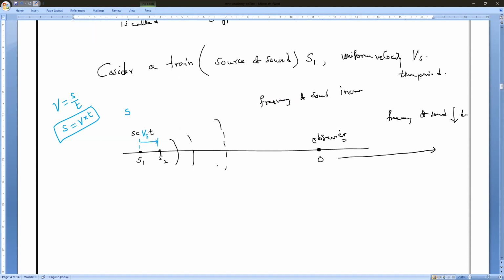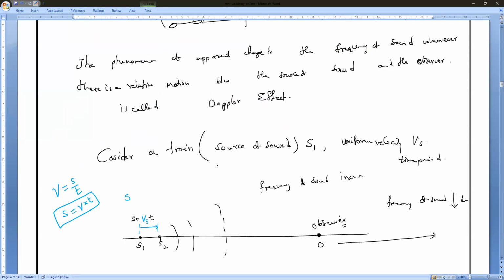So this is relative motion. Here the observer is constant and the train is moving. But in the case of an industry siren, what is happening? The siren is coming from the same place. Am I right or wrong?